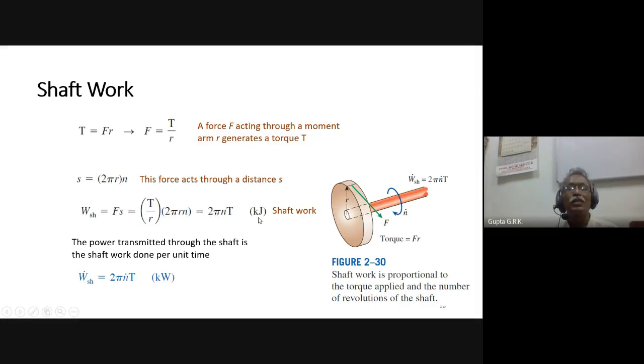This is in kilojoules. And if you want the power that is developed or given to the shaft, then per unit time, N is the number of revolutions per unit time, RPS or RPM, revolutions per second or revolutions per minute. So N dot is the number of revolutions per second or per minute, and it will become kilowatts. It is per second only. Usually in problems, N will be given in RPM, so you have to divide by 60 to get revolutions per second. That is to be substituted as N dot.